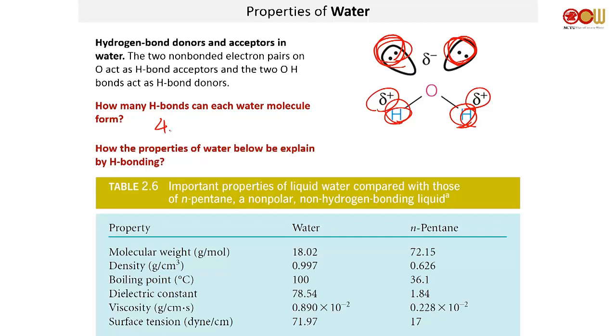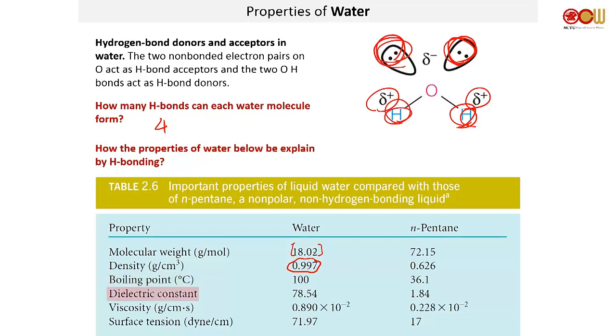And how the properties of water below can be explained by hydrogen bonding. For example, density. Density is pretty high, even though the molecular weight is pretty small, okay? And that, of course, is due to how you have very strong hydrogen bonding between water molecules. That's what makes it pack very tight. That's what makes its density very high. Simple. Boiling point, same idea. Because they are packed very tight, if you want to separate them into a gaseous phase, you have to add a lot of energy. By adding energy, that raises your temperature.